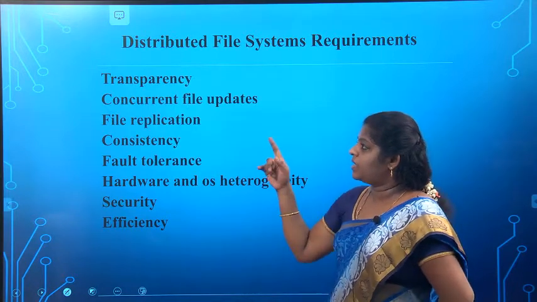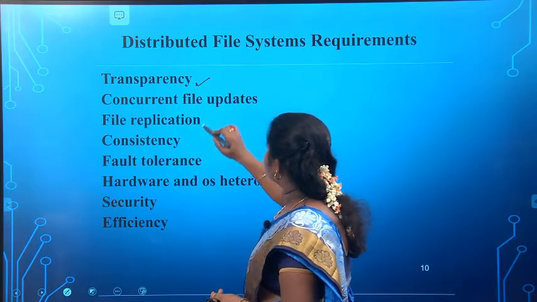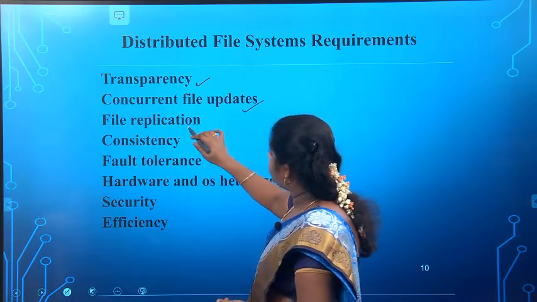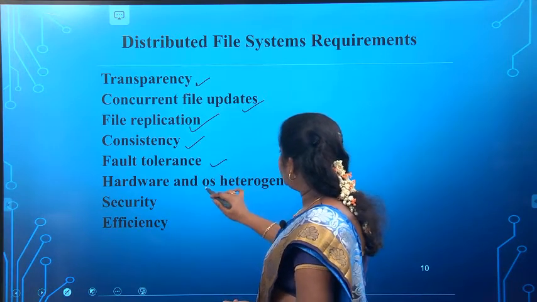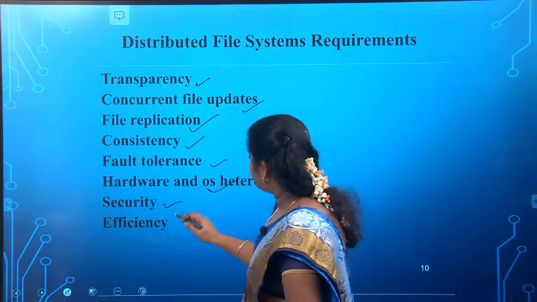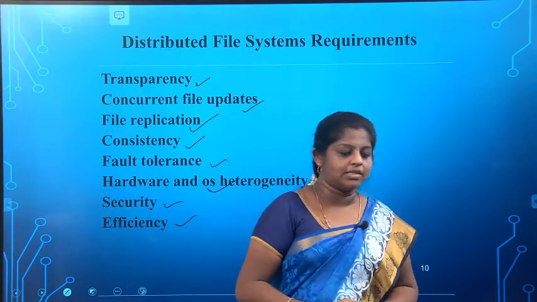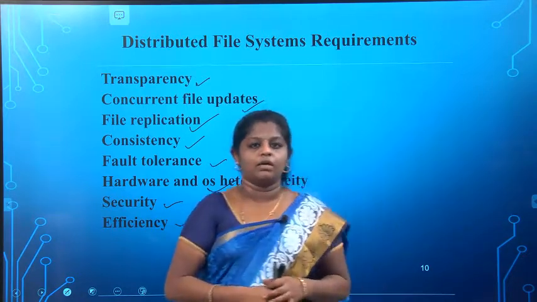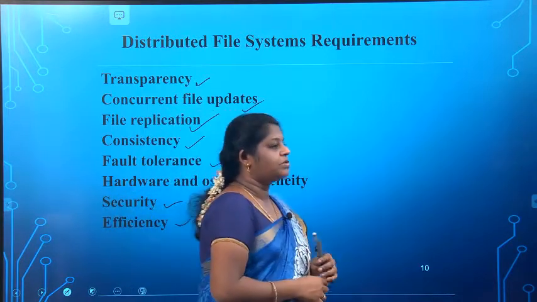The first one is transparency. Second one is concurrent file updates. Third is file replication, then consistency, fault tolerance, hardware and OS heterogeneity, security and efficiency. So these are the things required to design the distributed file system. The first one is transparency.